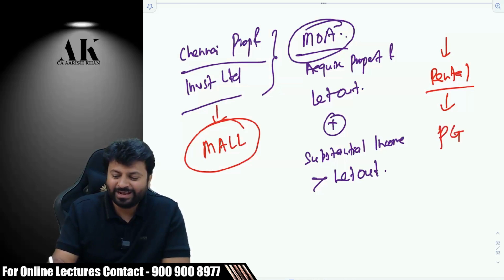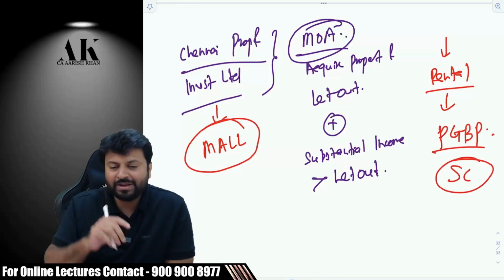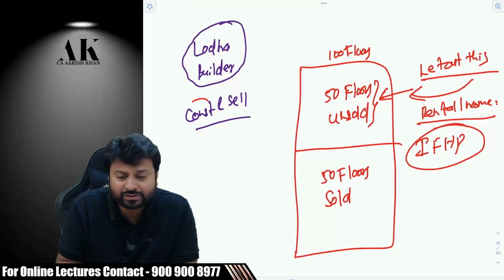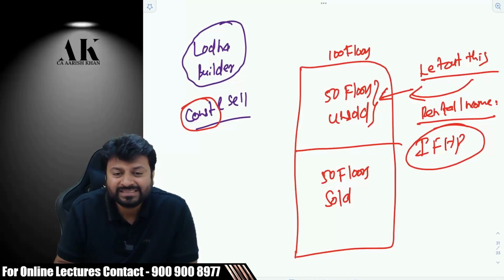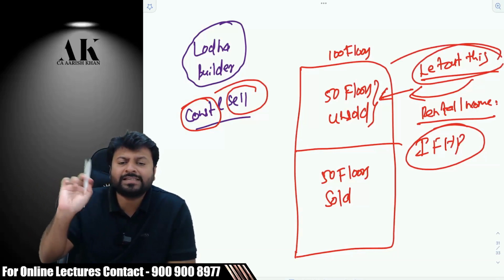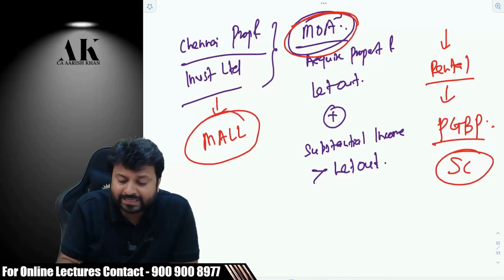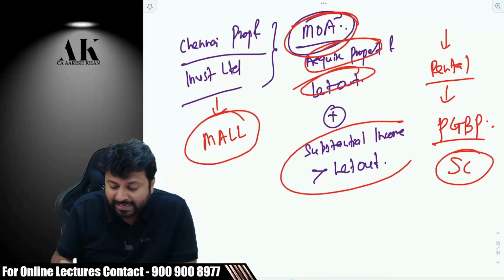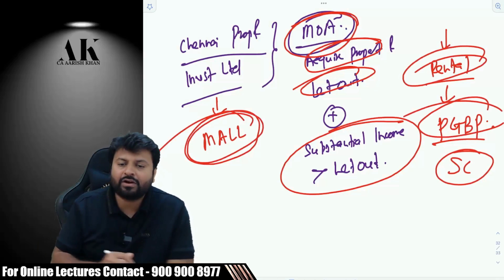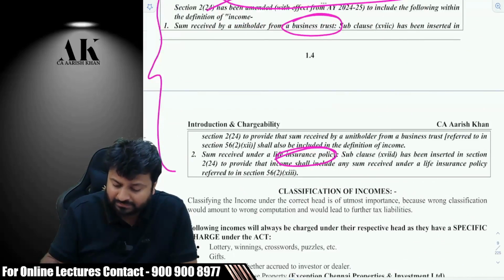Where will it go? It will go now under PGBP. The Supreme Court of India has held this in 2015. Why? Because the Supreme Court said that this case is very different from Lodha's case. Lodha's main objective was to construct and sell. And if Lodha is letting out, then that is not his business income. Are you understanding? But if this company's main objective is to acquire and let out, and substantial income is also coming from letting out, then this income will be classified under income from business and profession. Are you clear? This was a very landmark judgment of the Supreme Court in 2015.